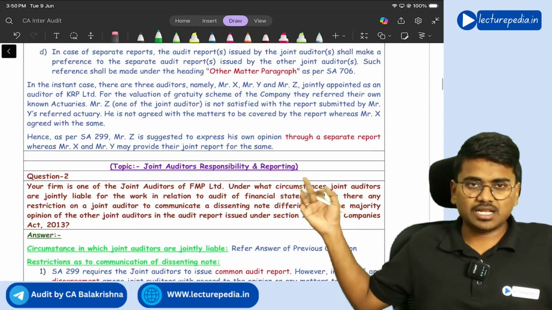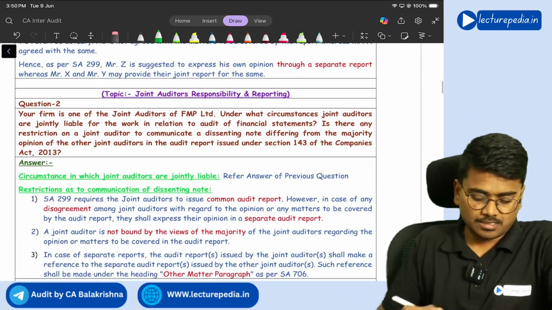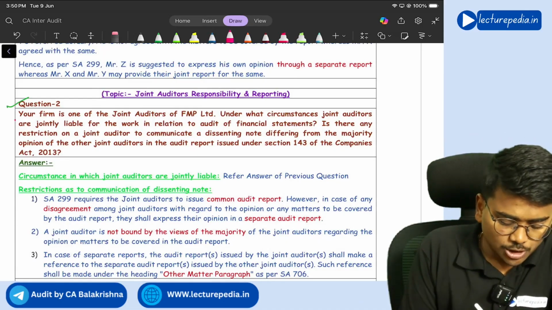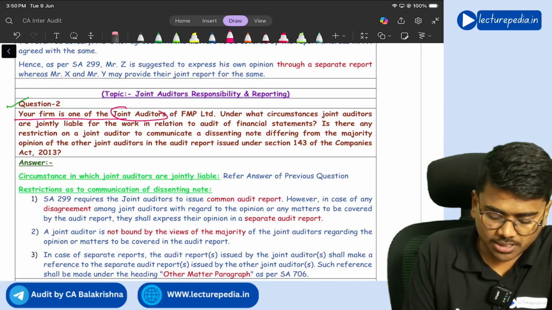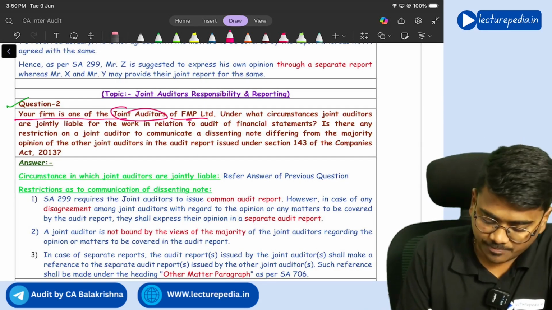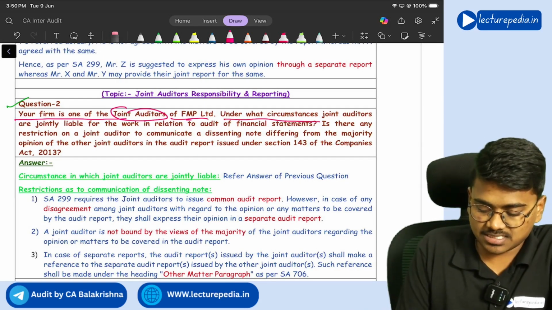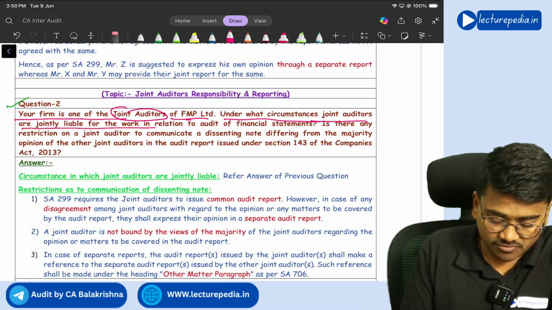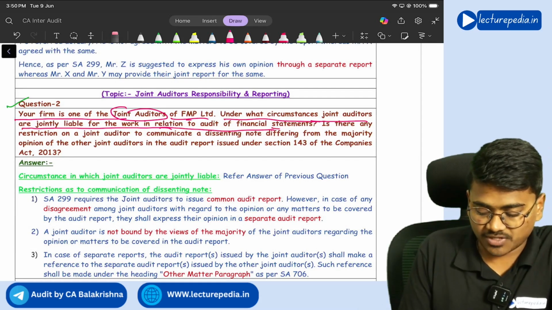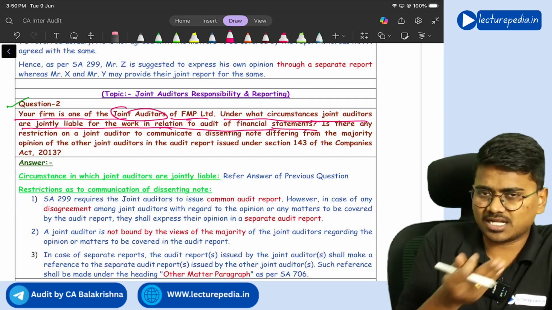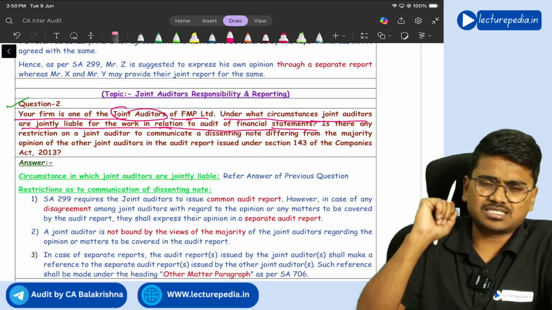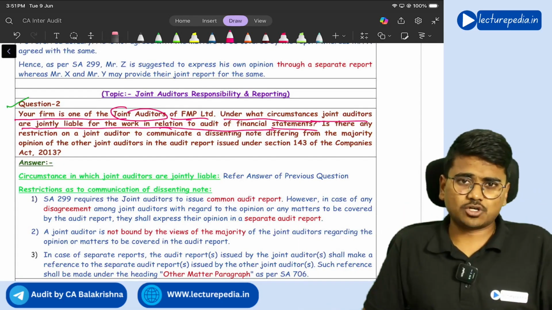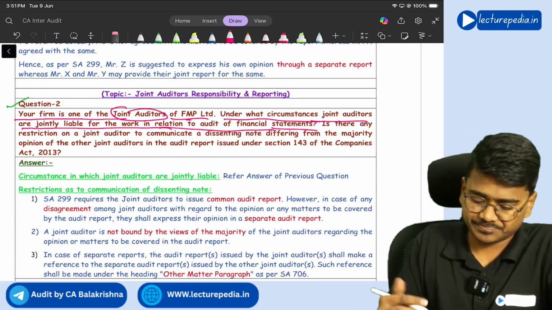So the same thing you will explain here. Next, question number 2. Your firm is one of the joint auditors of FMP Limited. Under what circumstances are joint auditors jointly liable for the work in relation to audit of financial statements? This point we have seen already in the previous question itself. The six circumstances in which all the joint auditors will be jointly liable.